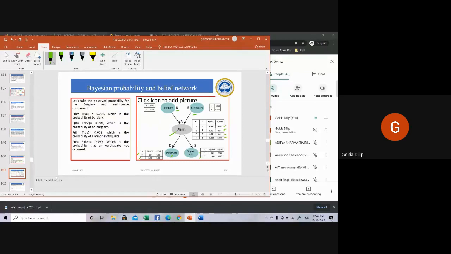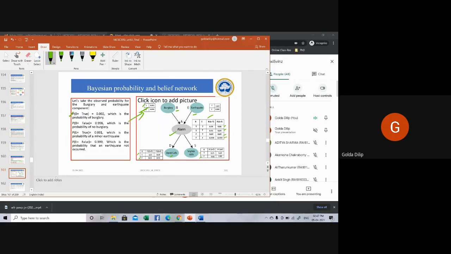So you can see here the truth table, whatever is being given here, it's put in the form of sentences. See, probability of B equal to true is equal to 0.0002, which is the probability of burglary, or P of B equal to false, that is this, the probability of no burglary.